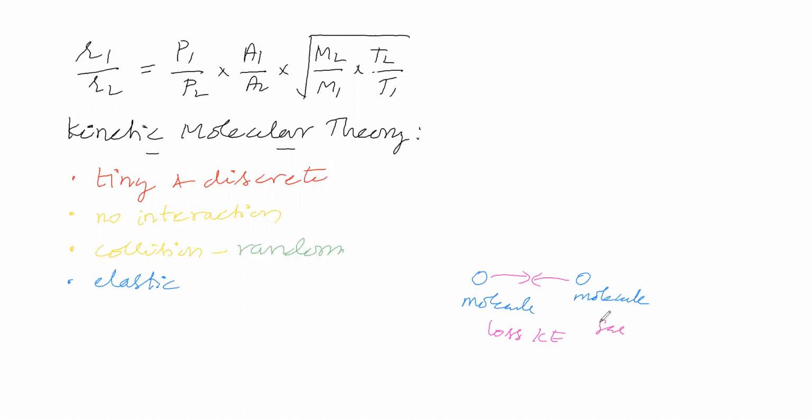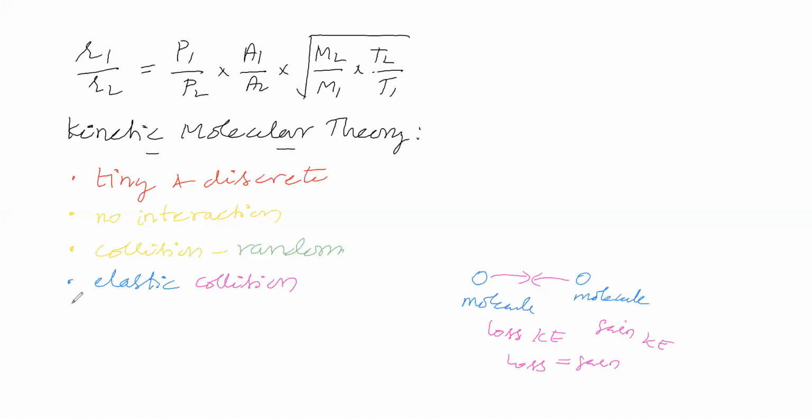For another molecule, kinetic energy is gained. If the loss of kinetic energy and the gain of kinetic energy are equal, then the collision is called elastic collision. Among the gas molecules, elastic collision is possible. That is said by kinetic molecular theory.